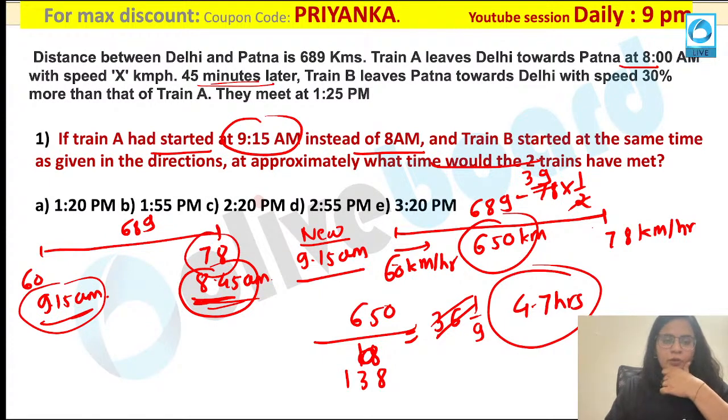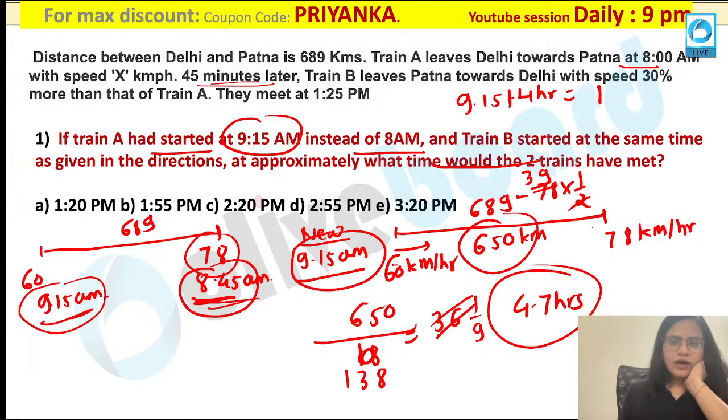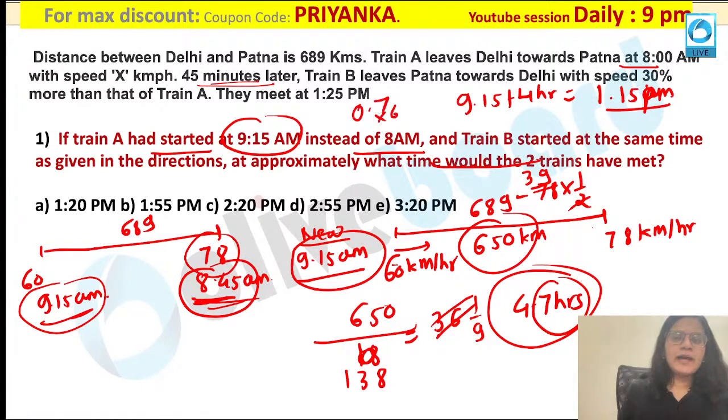Everybody is following it? Now once you have calculated 4.7, my reference was 9:15 am over here. So if I am adding 9:15 plus 4 hours, what will I get? 1:15 pm. And 0.7 hours you convert into minutes by multiplying by 60. That is nothing but approximately 42 minutes, so approximately 40 minutes over here.